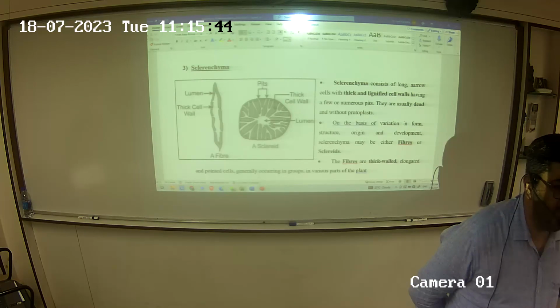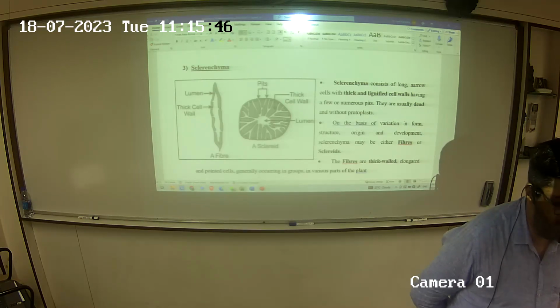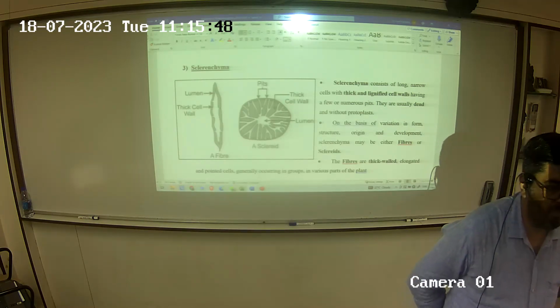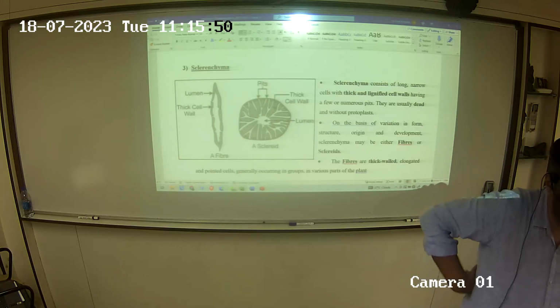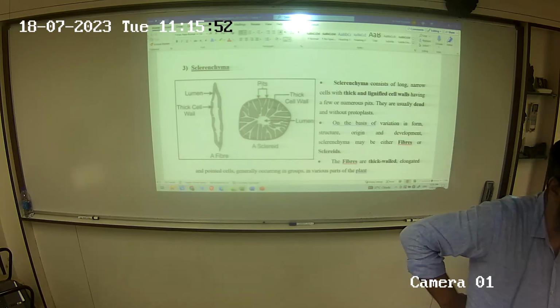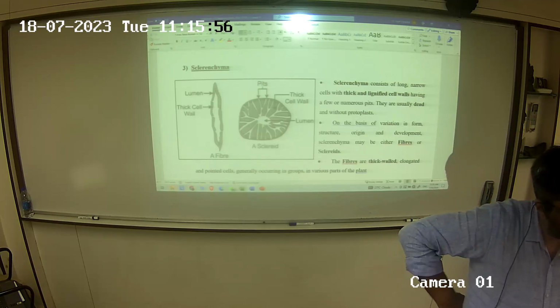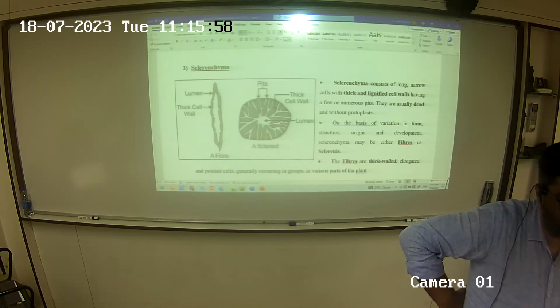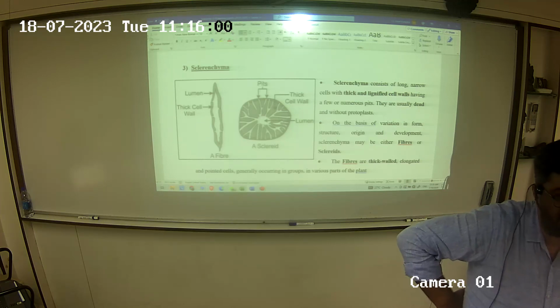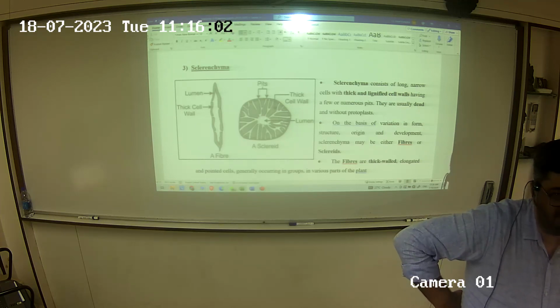What are types of permanent tissue? So what is permanent tissue? There are two types, simple and complex. In simple we have parenchyma, collenchyma and sclerenchyma. In complex we have xylem and phloem. We have finished parenchyma, collenchyma and sclerenchyma.